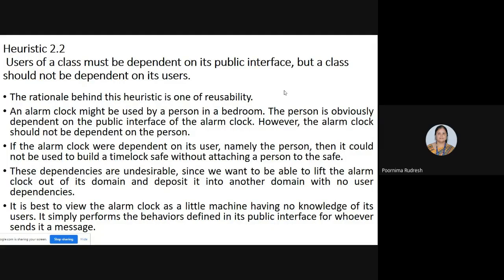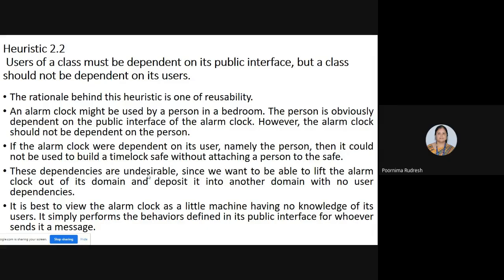So the heuristic says that the public interface should not be dependent on its users. If it depends on users, it cannot be reused, because that alarm clock is developed only for that particular person. It could not be used to build a time block safe without attaching the person to the safe, because these dependencies are undesirable.